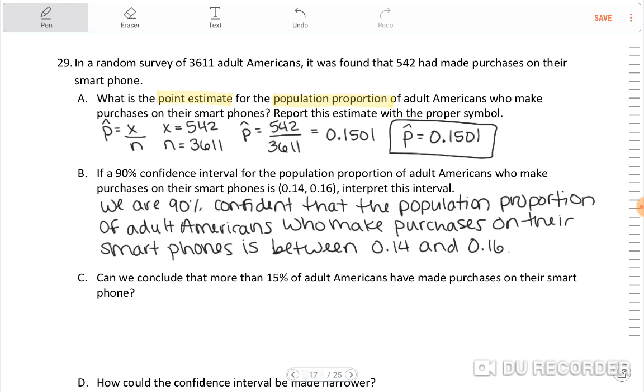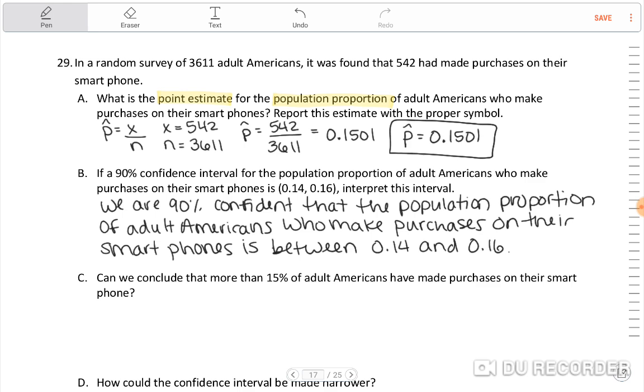Now, you could also say between 14% and 16% if you wanted to. We would say percentage instead of proportion. We would just say we are 90% confident that the percentage of adult Americans who make purchases on their smartphones is between 14 and 16%. So you could state it that way if you'd like.